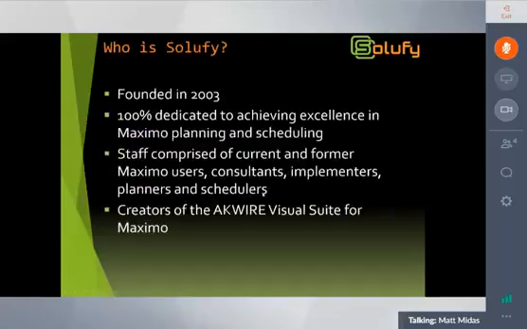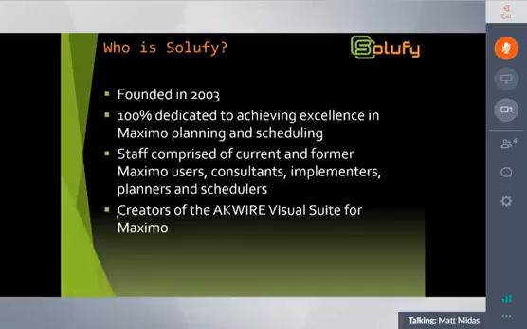I have 2 slides here that I want to go through very quickly. One is the introduction of Cellify. We were founded in 2003, primarily for improving maintenance practices within Maximo around planning and scheduling. The majority of our people are former users of Maximo. Like myself, I was a Maximo user, I was a consultant, I was an implementer, and I was a planner and scheduler as well. We have a deep domain knowledge and expertise in planning and scheduling. We also have some very talented folks who understand Maximo and makes our implementation of Akwire that much smoother.